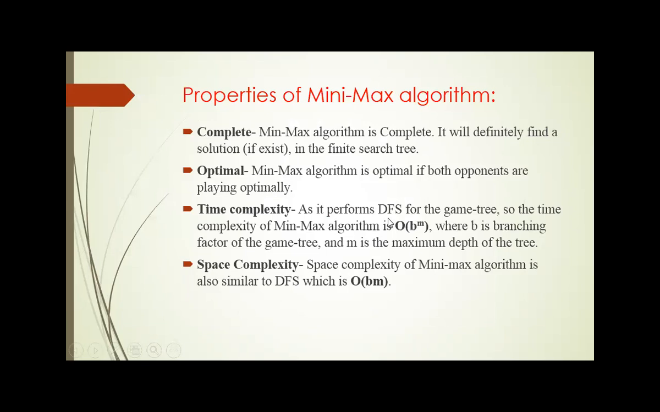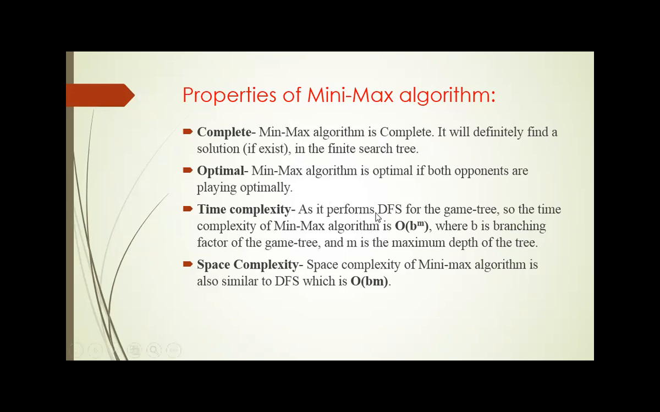So next is about the properties of the min-max algorithm. For any algorithm, the performance measuring elements are these three: whether that particular algorithm is complete or not, optimal or not, what is the time complexity for that algorithm, and finally what is the space complexity for the algorithm. Here, the min-max algorithm is complete. It will definitely find the solution for the problem if a solution exists in the search tree. And it is also optimal because both the opponents play the game with the mindset to select the optimal move.